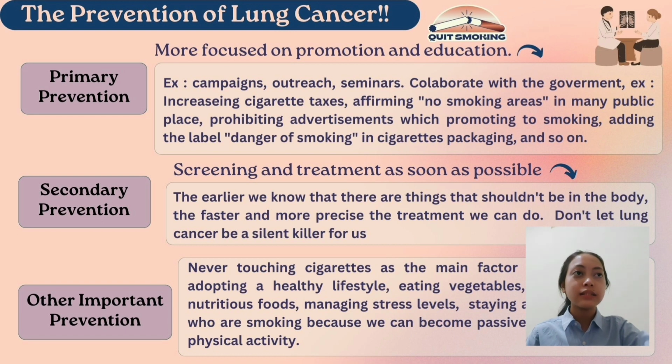As we know, lung cancer is the second most common type of cancer that causes death in the world after breast cancer. So we have to take prevention against this deadly disease. The first one is primary prevention. Primary prevention is more focused on promotion and education, for example campaigns, outreach, and seminars.